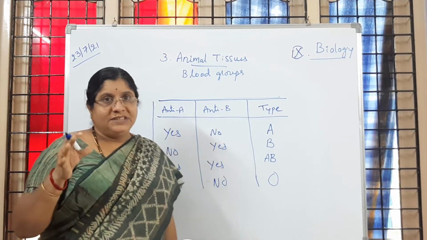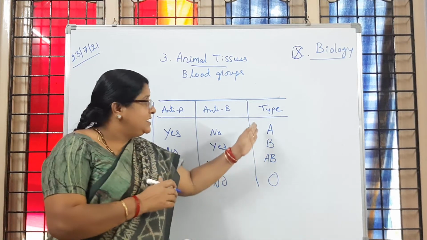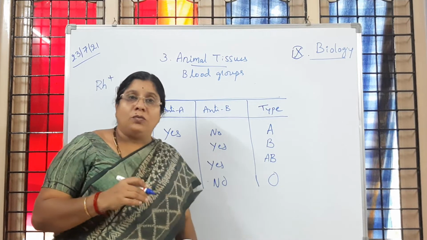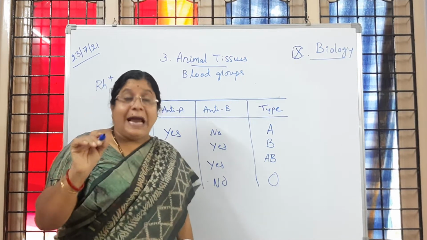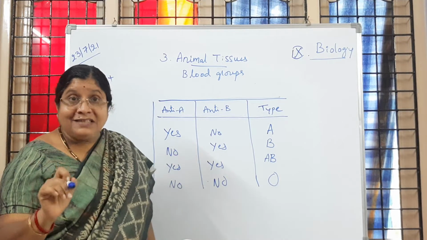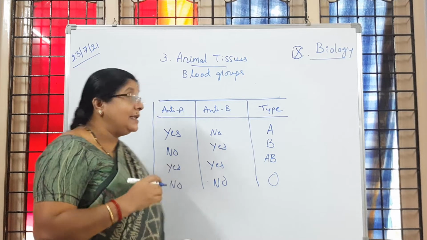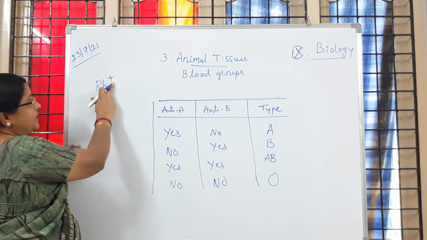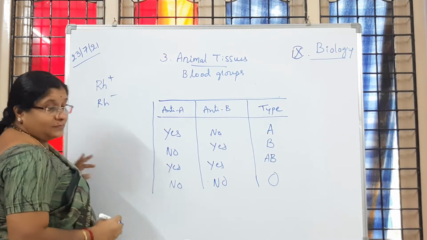Irrespective of the clumping seen in groups A, B, AB or O, if you observe clumping with the anti-RH-D factor, then it is said to be RH positive. If clumping is not taking place, it is RH negative. Is it clear to you?